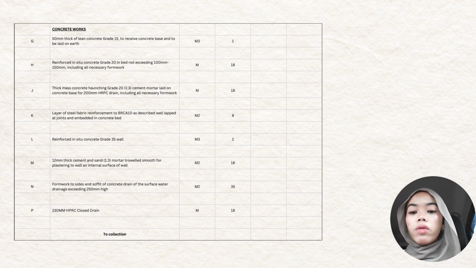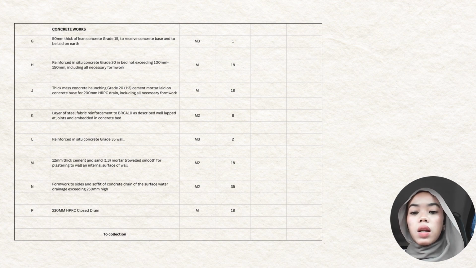Thick mass concrete haunching, grade 20, ratio 1:3 cement mortar laid on concrete base for 200 mm HRPC drain, including all necessary formwork, the quantity is 18 meter. Layer of steel fabric reinforcement to BRC A10, as described, well lapped at joint and embedded in concrete pad, the quantity is 8 meter square. Reinforced in situ concrete grade 35 wall, the quantity is 2 meter cube.